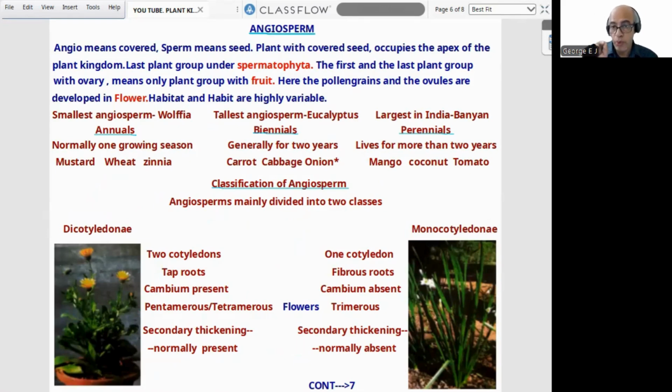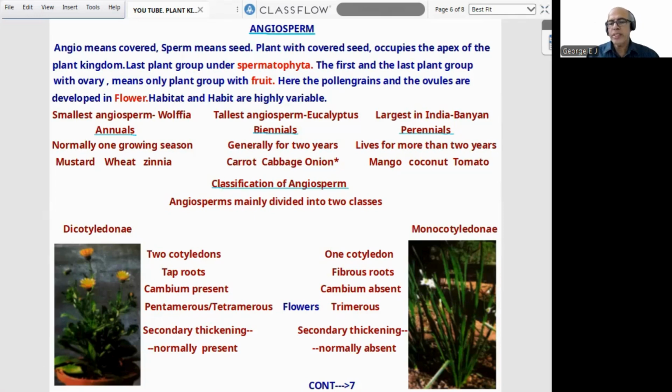Spermatophyta means seed-producing plants. Only two groups you have to learn. One is Gymnosperm, where it started. Other is Angiosperm, where it is ended. So it is the last group in Spermatophyta. First group was Gymnosperm. Spermatophyta, seed-producing plants. First and last group with ovary. Angiosperm is the group in which we can find ovary and fruit. Only one group you have to learn. In Gymnosperm, no ovary. Means only one plant group with the fruit, that is Angiosperm.